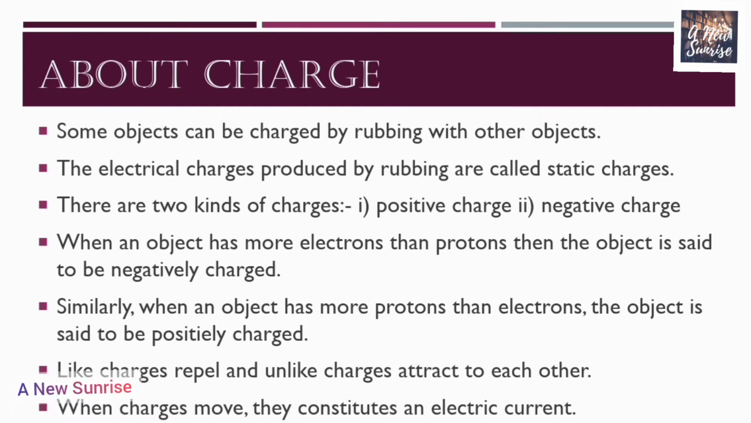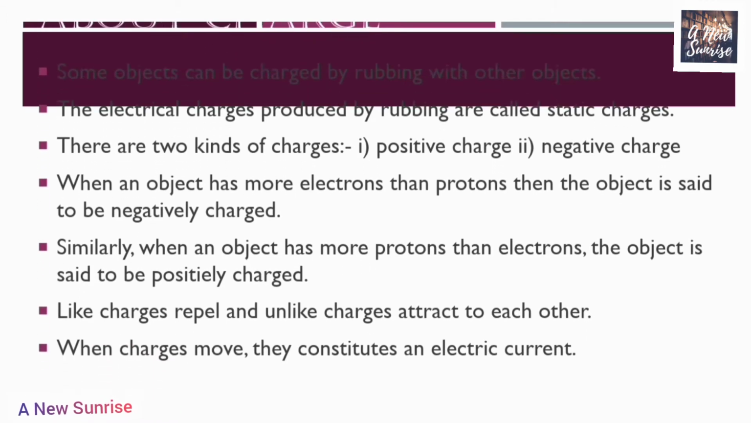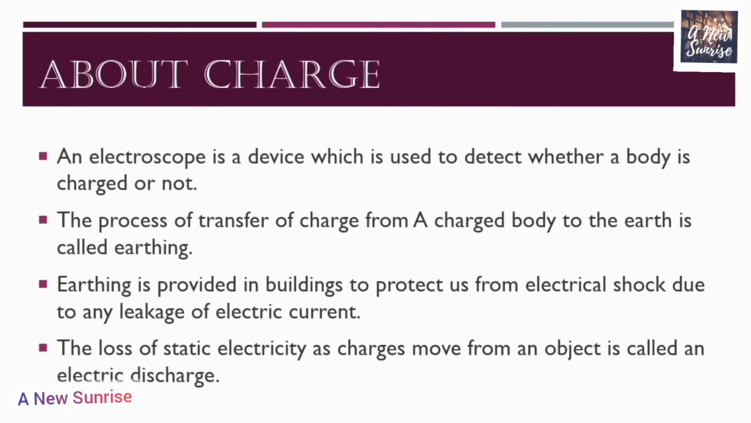When charges move, they constitute an electric current. We studied in chapter number 14 that an electric current means a flow of charge. Now let us know some more about charge. An electroscope is a device which was used to detect whether a body is charged or not. It is a very old device used for the purpose of detecting whether a body is charged or not.